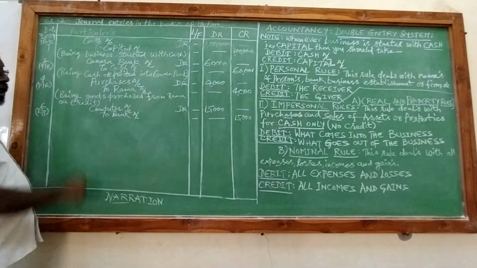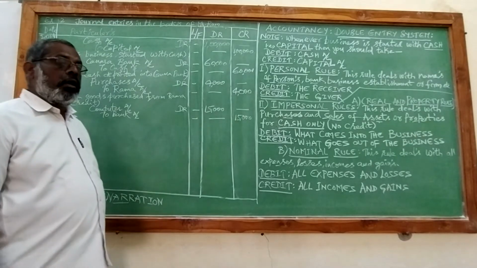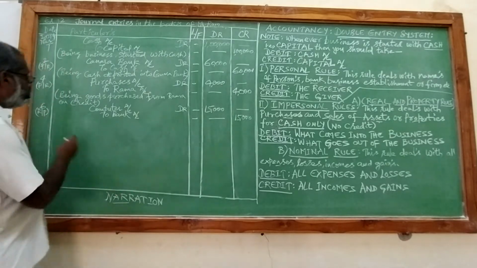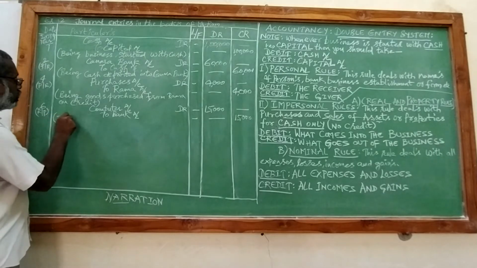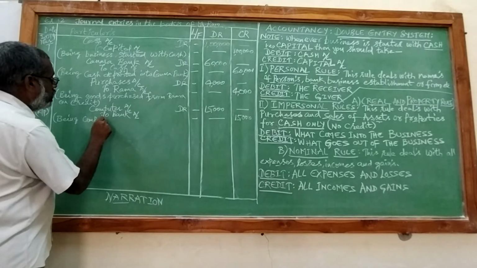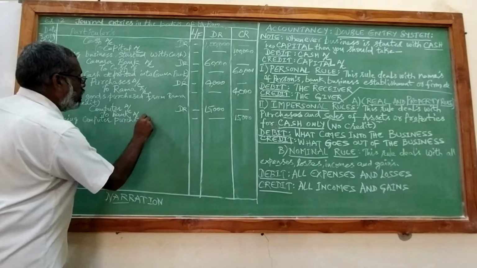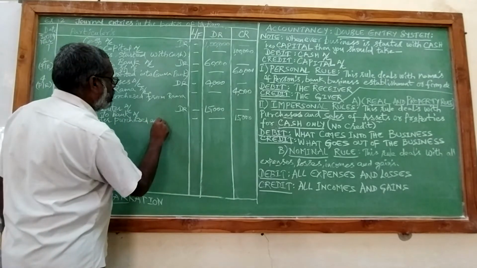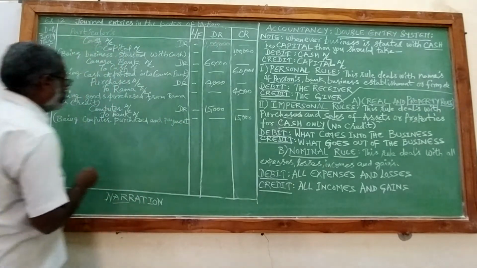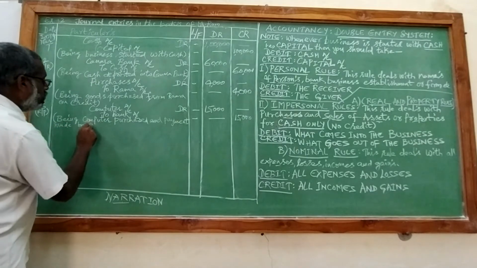After writing this journal entry, you should write a statement for what purpose you have written this journal entry. It is called narration, and it starts with the word being. Being computer purchased and payment made by check.